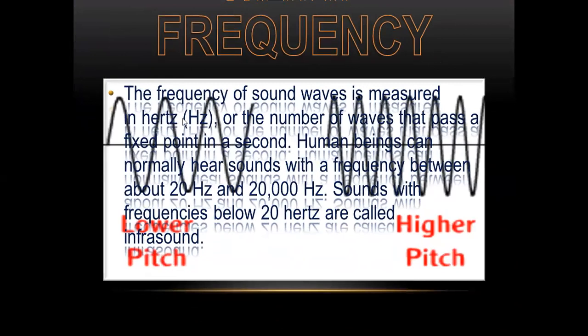The frequency of sound waves is measured in hertz, or the number of waves that pass a fixed point in a second. Human beings can normally hear sounds with a frequency between about 20 Hz and 20,000 Hz. Sounds with frequencies below 20 Hz are called infrasound.